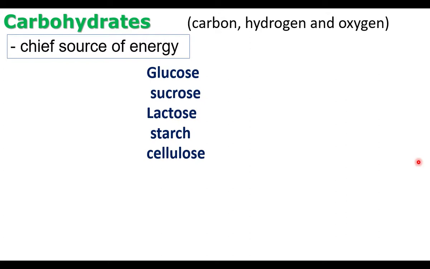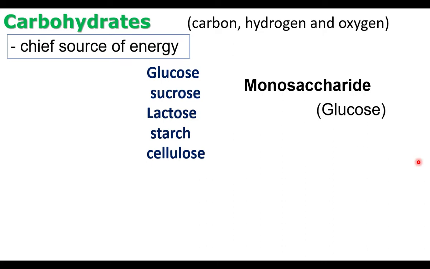Carbohydrates are grouped under three types based on the number of sugar units. When a carbohydrate is made up of only one sugar unit, that is a monosaccharide. Mono means single. Example, glucose, fructose. When a carbohydrate is made up of two sugar units, that is a disaccharide. When two monosaccharides combine, a disaccharide is formed. Example of disaccharide, sucrose. Cane sugar is a disaccharide.